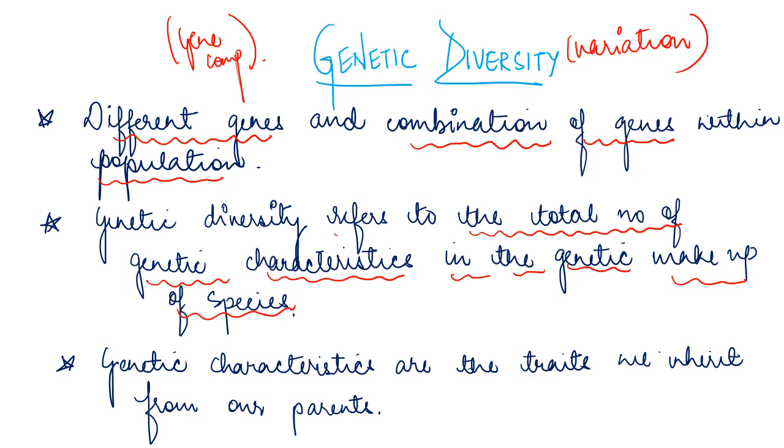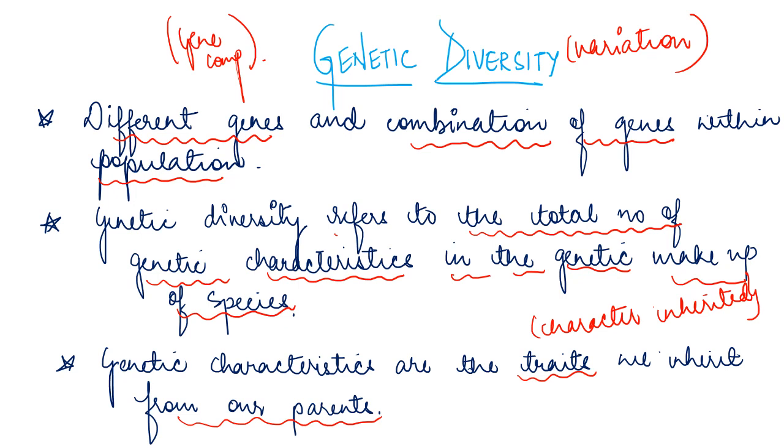Genetic characteristics are the traits we inherit from our parents. Now from where do these genetic characteristics come? These are basically traits, meaning characters which are inherited. Inherited means which is passed from one generation to another. So genetic characteristics are the characters which are inherited from our parents, right? So this is all about genetic diversity.